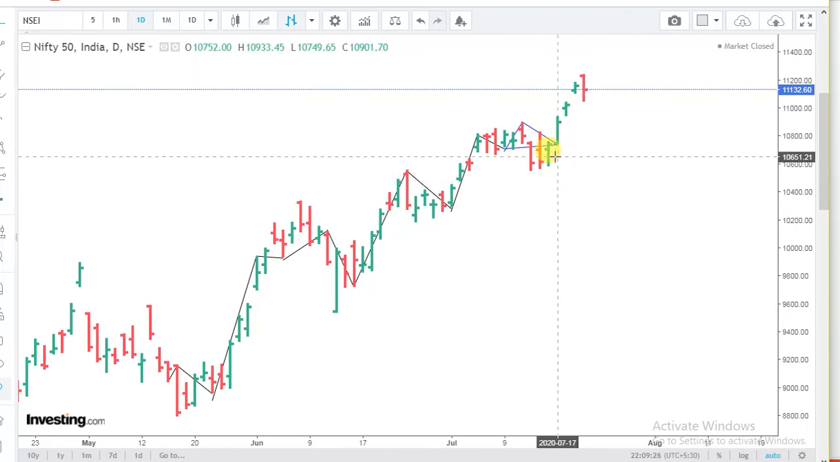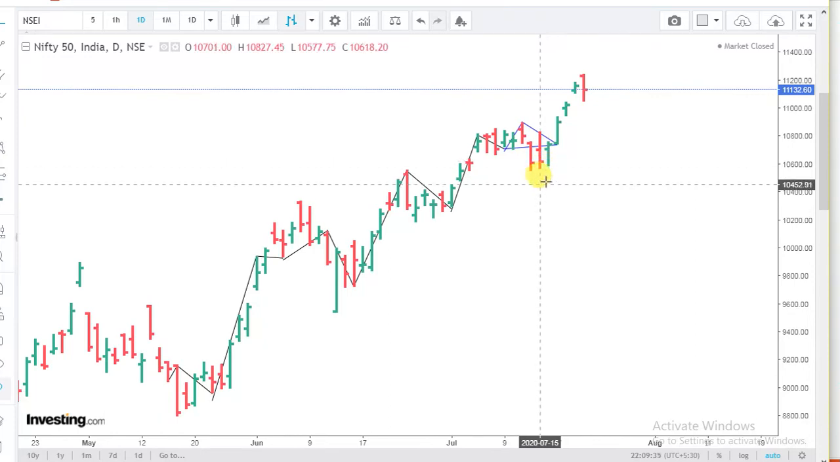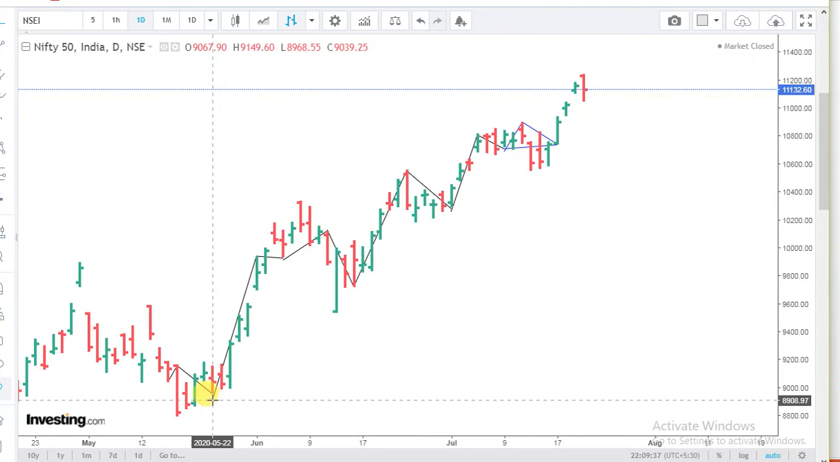So what is happening? A few people might be thinking, why should we take 17th? We can even take 16th. So plus minus 1 day is very much acceptable. So this is what has happened with Nifty.